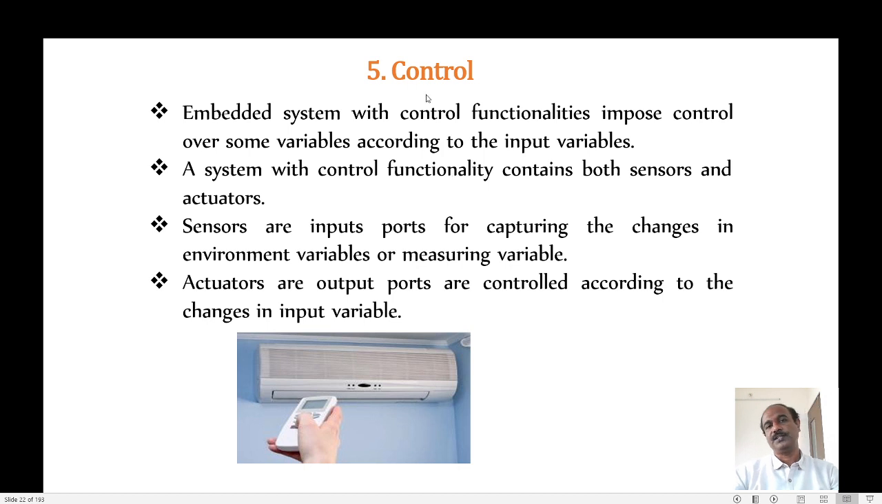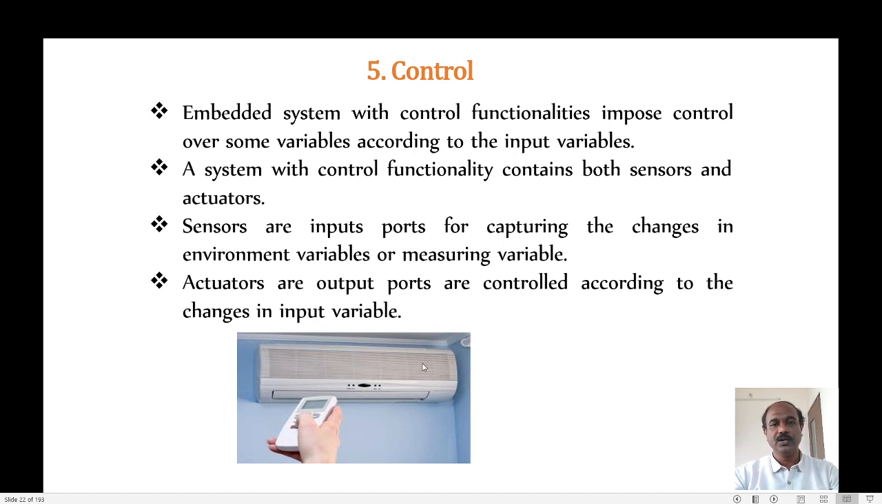And the next reason why we can use the embedded system is for controlling. A very good example for controlling is your air conditioner. The air conditioner is used for controlling the temperature of my room. It has a sensor. Whenever I set the temperature through my remote, the sensor senses that value. Then it activates the compressor inside this AC for controlling the room temperature as per the set value.